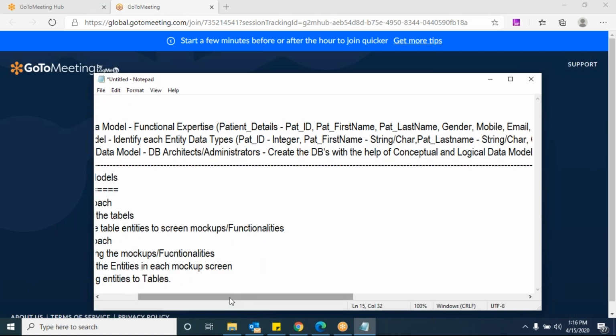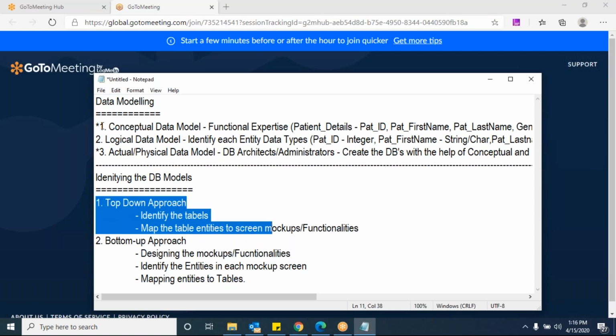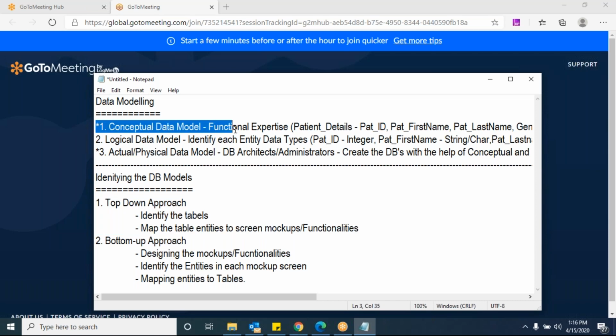Okay, so mapping entities to tables is something we are doing here in the conceptual data model and the logical data model also. By using either top down or bottom up approach, you are doing the conceptual data model only. Yes, sir. But in the first approach, straight away we'll identify all the possible tables that we can use in HMS, like patient details, doctor details, payments, different tables. Then we'll identify the entities, and those entities we are going to map to the screen mockups.